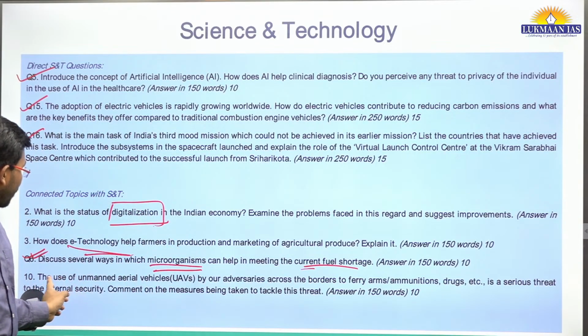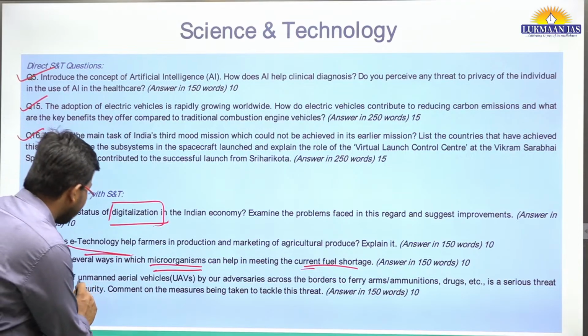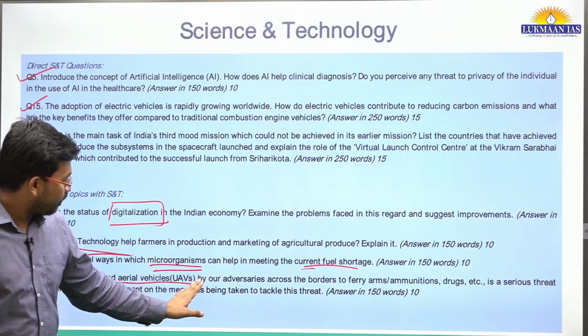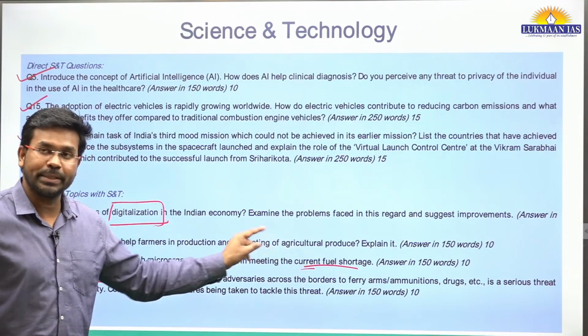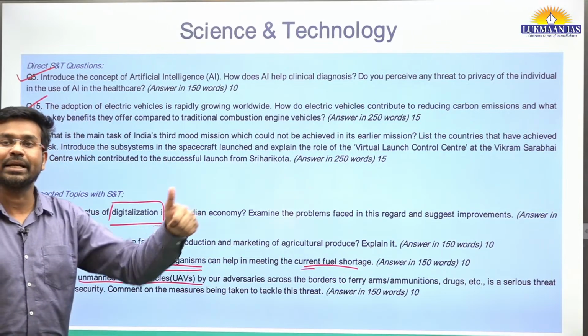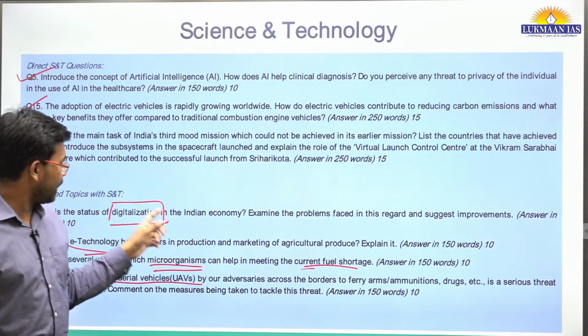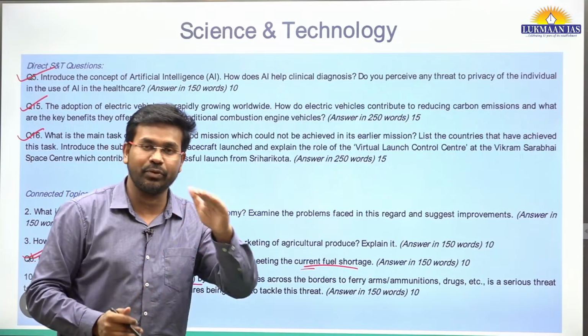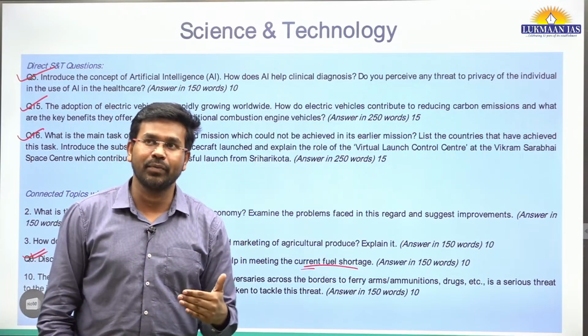Then we have another topic. It says the use of unmanned aerial vehicles, meaning drones, by our adversaries across the border, which means science and technology interconnected with internal security. So we see that science and technology has its application in various fields. They can be connected with various fields.